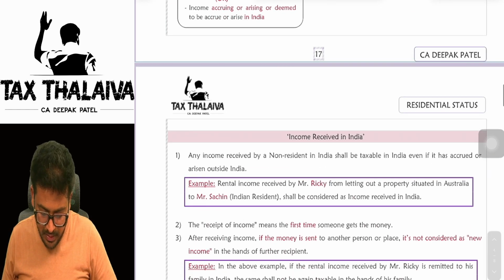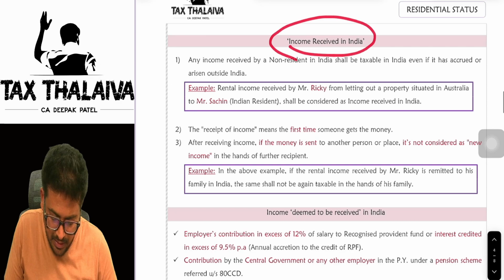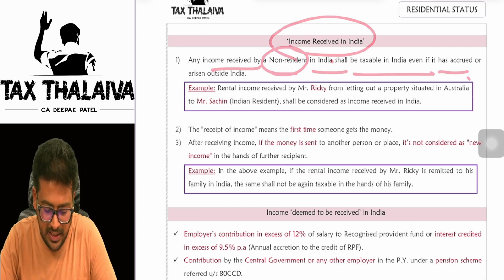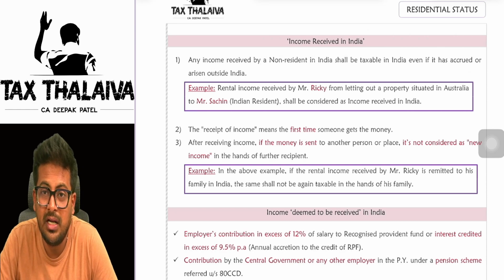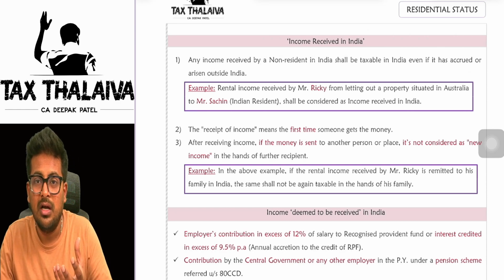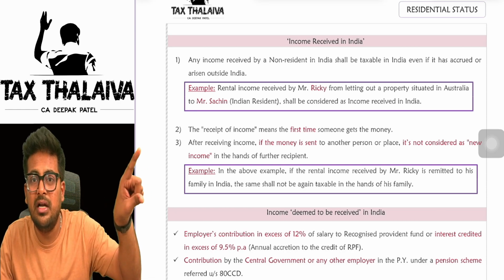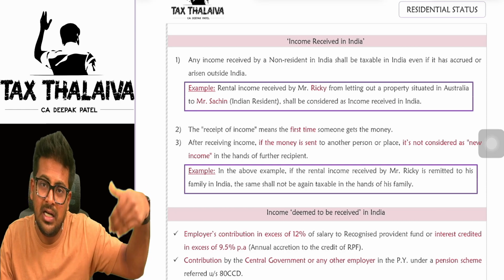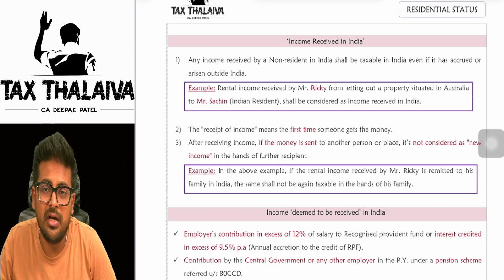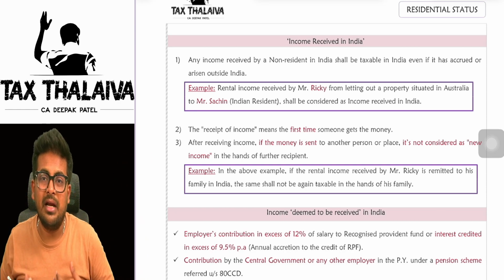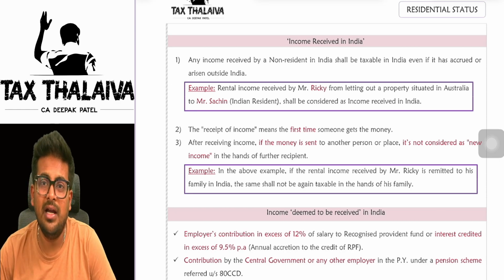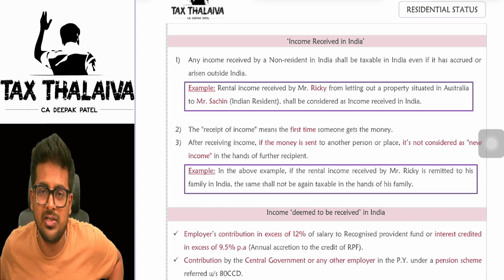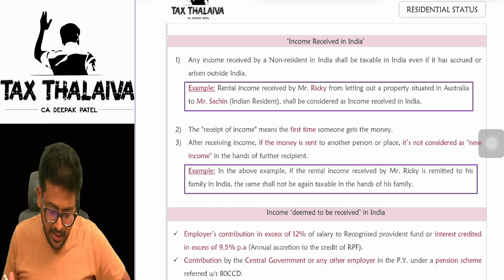Yes or no? So that is what is called income received in India. Are you getting this? Any income received by a non-resident in India shall be taxable in India, even if it has accrued or arisen outside India. So accrued means what? Rent from a house outside India, in Australia. The rent was generated outside India, but the rent was paid from India. So where did Ricky Ponting receive the rental income? It was received in India, so that is why it will be taxable in India.